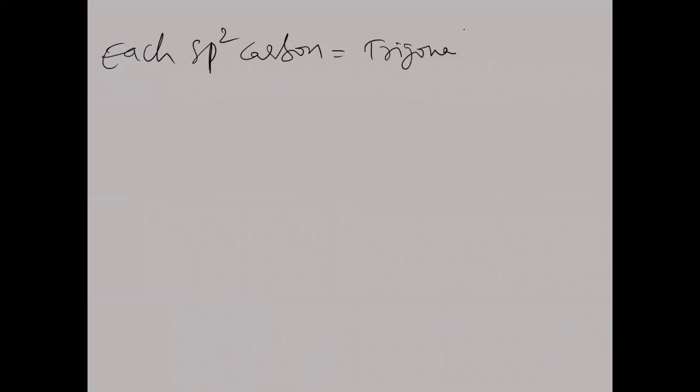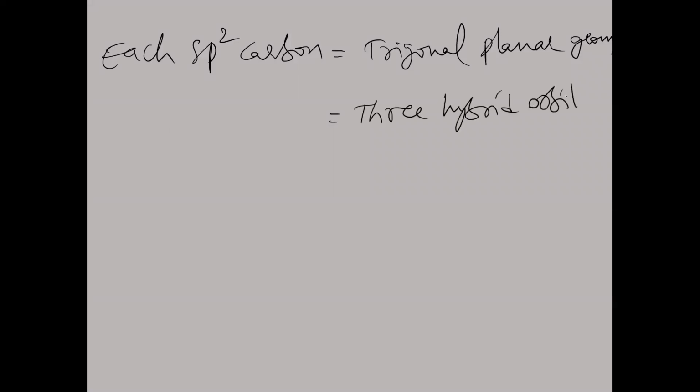Now next, each sp2 carbon has trigonal planar geometry. This sp2 carbon has how many hybrid orbitals? Totally three hybrid orbitals. There will be three hybrid orbitals in each sp2 carbon.